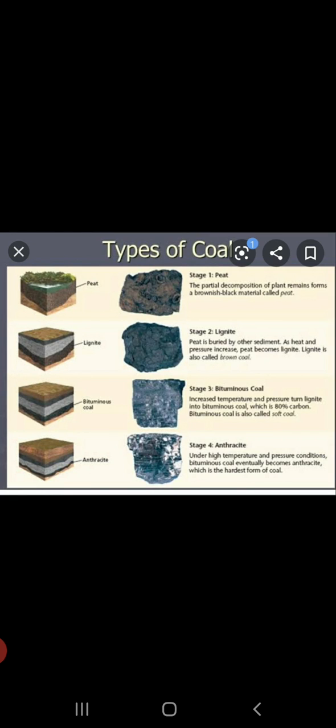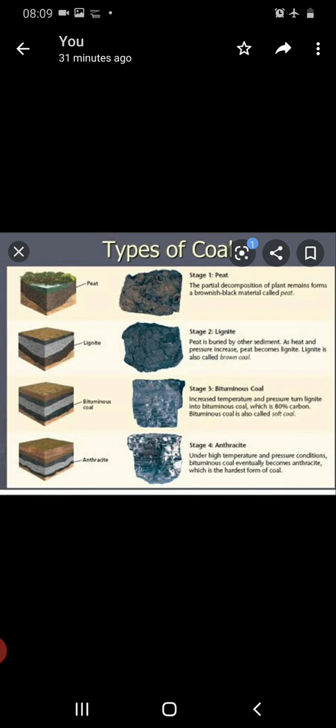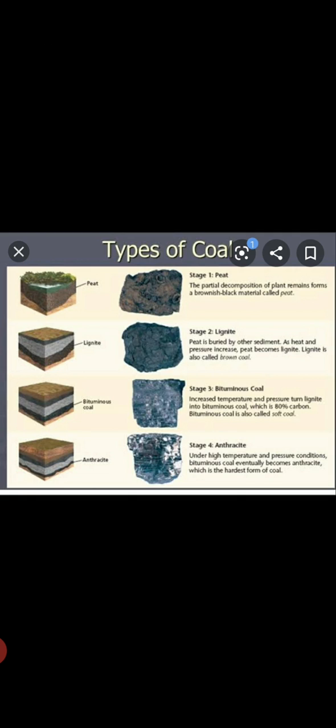So can you tell me, out of peat, lignite, bituminous and anthracite, which is the most efficient coal? That will be anthracite, because it has no moisture or the least amount of moisture present in it. It contains 90% of carbon and it produces very little smoke and burns for a longer time. So it can be considered as the most efficient form of coal.